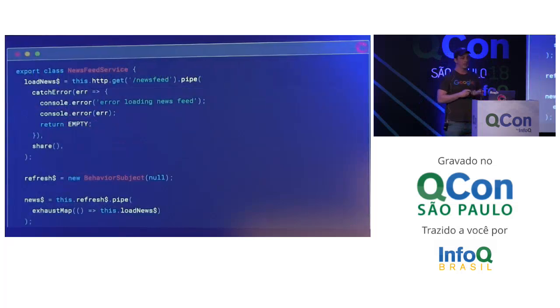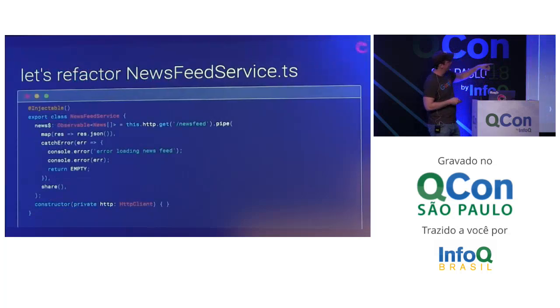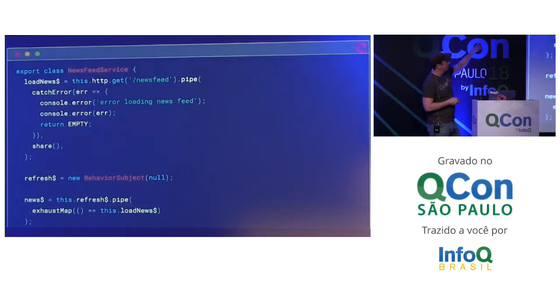So what I'm going to do in order to do this is I'm going to add this refresh property. Well, first I'm going to rename what was formerly in my news property here. I'm going to rename it to loadNews. That's all I did. It's exactly the same code. It's just I renamed it. And I added a new news property down here, and it's derived from this refresh here.